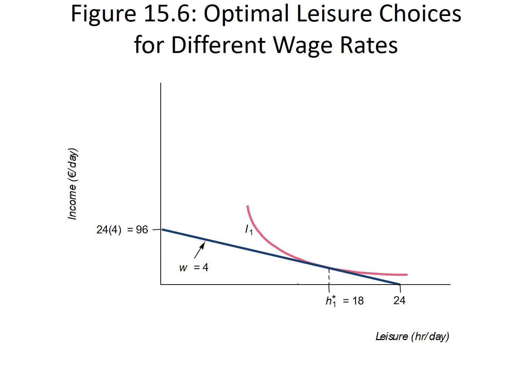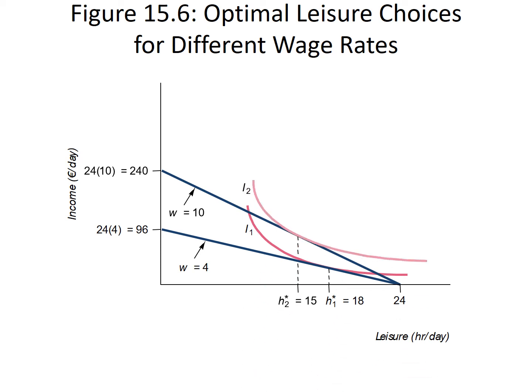What happens if there's a wage increase? The reason why we're going to study this question is that we want to build the individual's supply curve of labor. So we're going to relate quantity of labor supplied with wage. So let's say that at this first blue line here, we have a wage which is equal to 4 euros. So here we see that the maximum amount that can be earned by the individual is 96 euros. If the individual now works for a wage of 10 euros per hour, the maximum amount that the individual can earn is 240 euros. So here we're on an indifference curve I2.